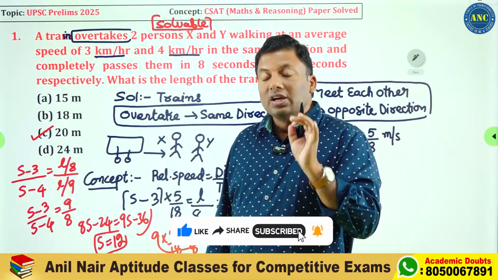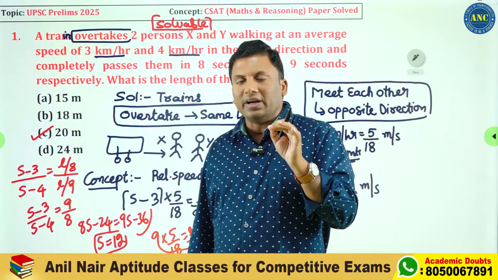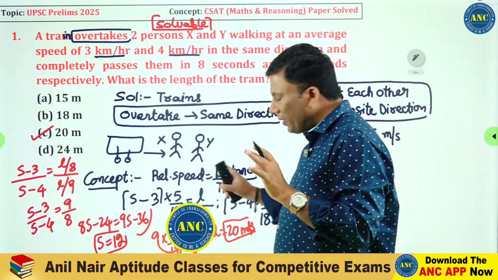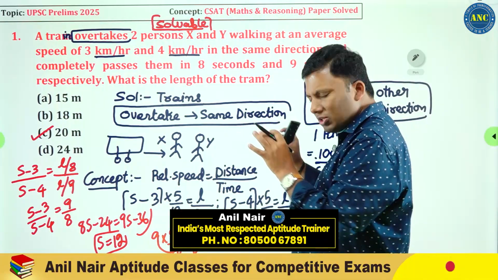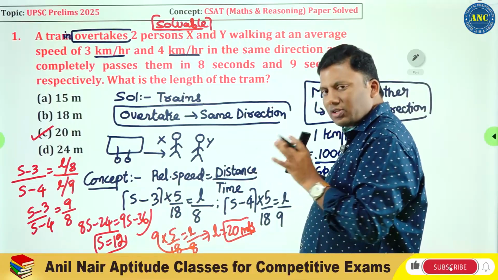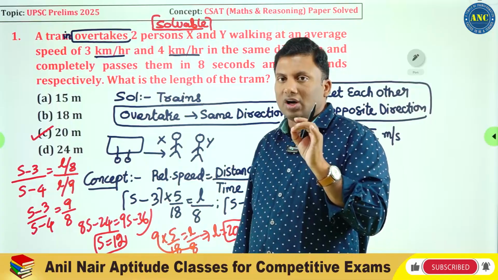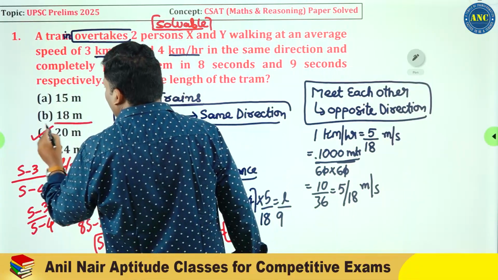Second point, the input is in kilometers per hour and the answer should be in meters per second, so multiply by 5 by 18. No complex calculations. The values are easy, the calculation is easy. Every student should have solved this question. First question, answer is 20 meters.